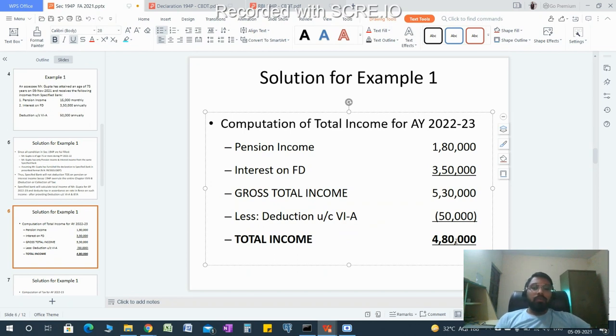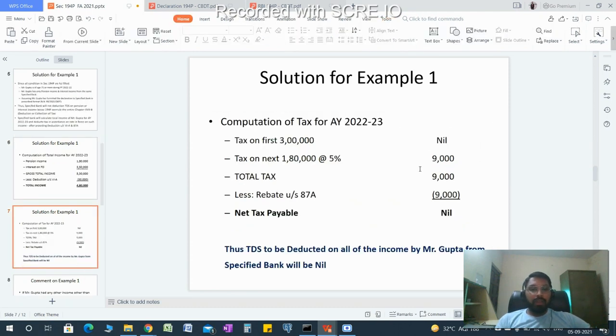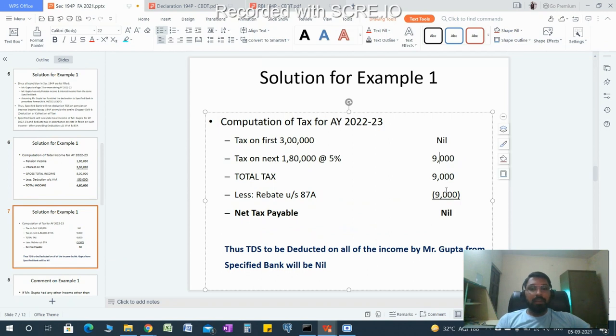Now on total income of 4,80,000, the tax of the assessee will be 9,000, but we have to provide rebate under section 87A as given in 194P. So the net tax payable is nil, so the bank will not deduct TDS on the income it is giving to Mr. Gupta.